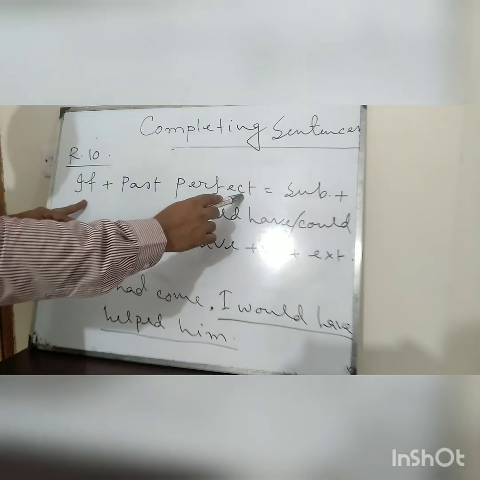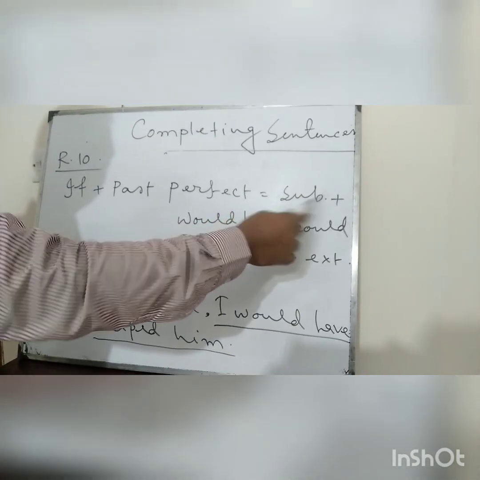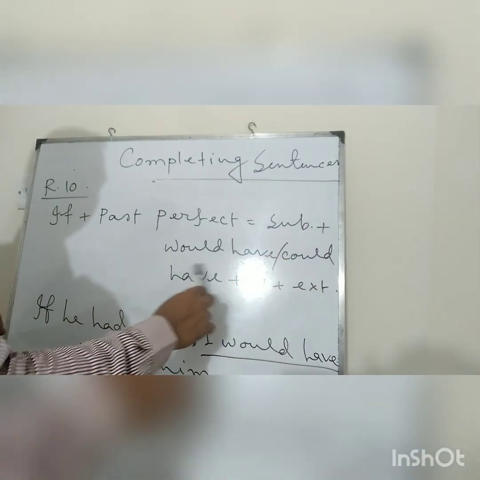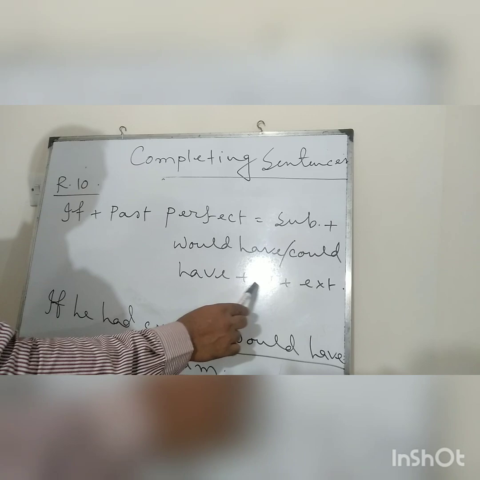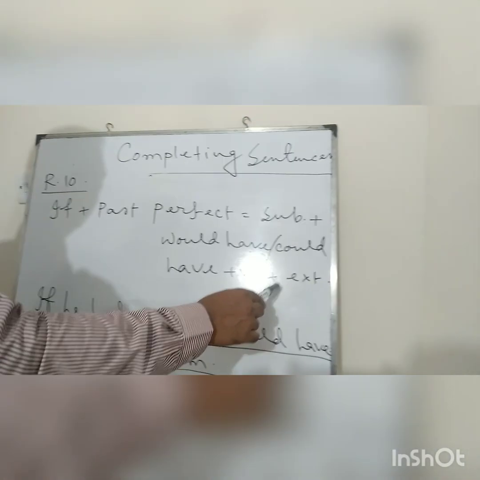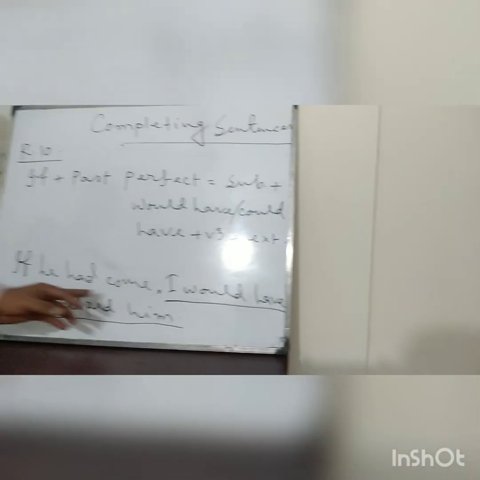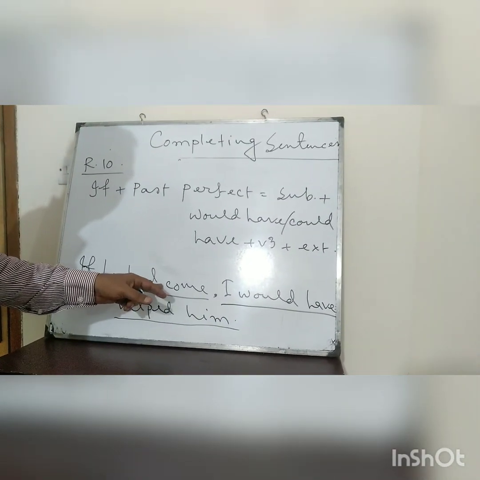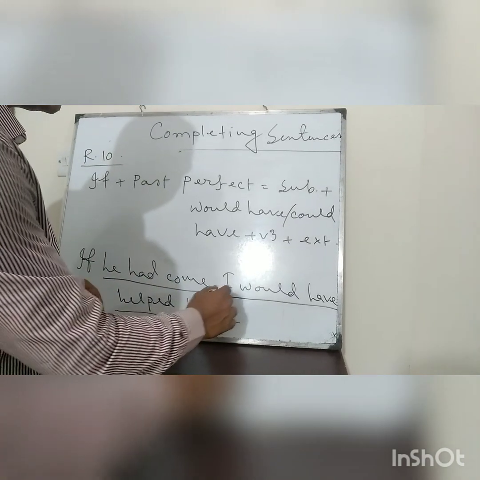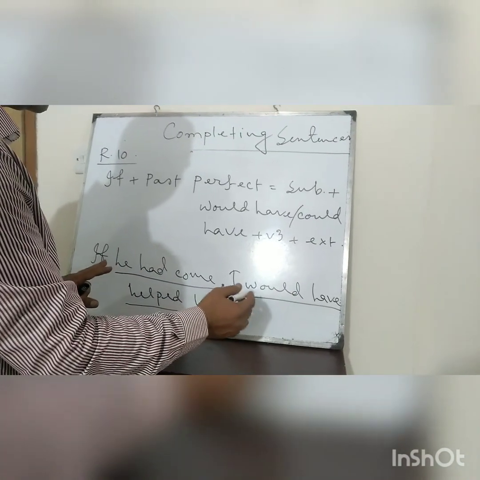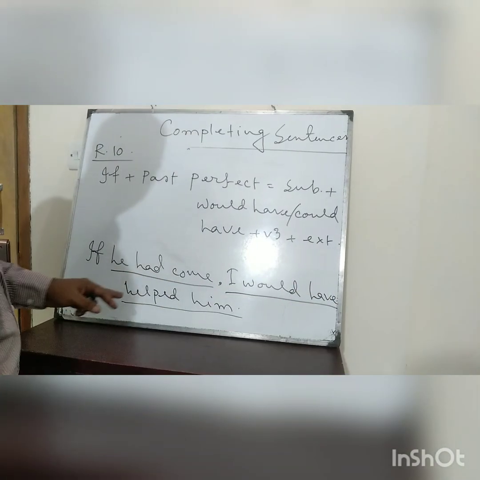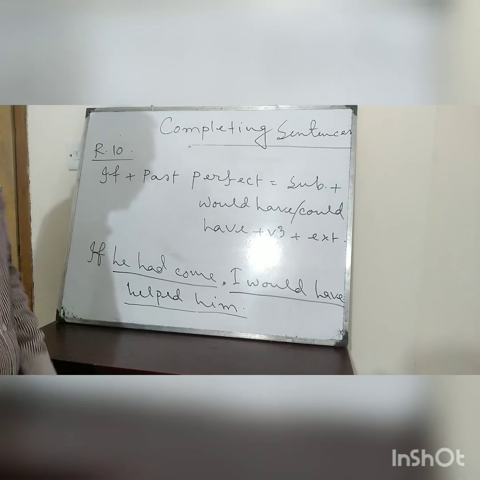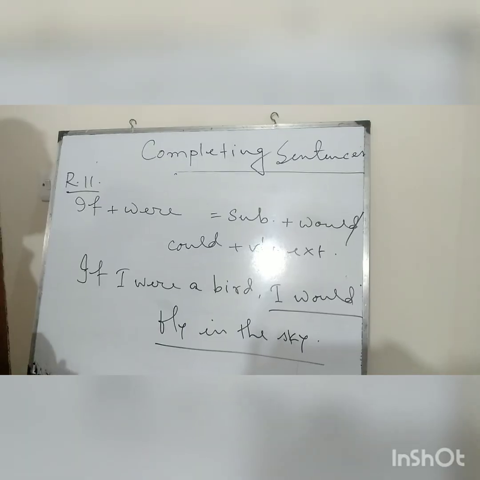If plus past perfect tense, then the next segment will be subject plus would have or could have plus verb 3, that means past participle, plus extension. If he had come, just notice this part. This is a past perfect tense. So this portion must use would have or could have. I would have helped him. I would have helped him, or I could have helped him. Okay.